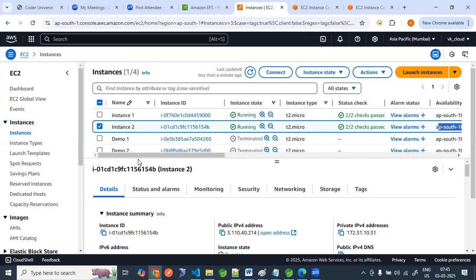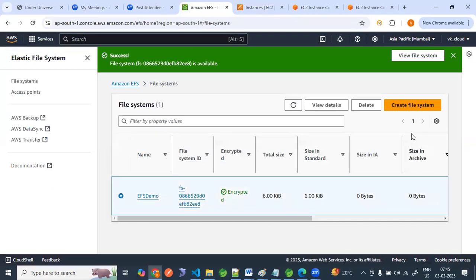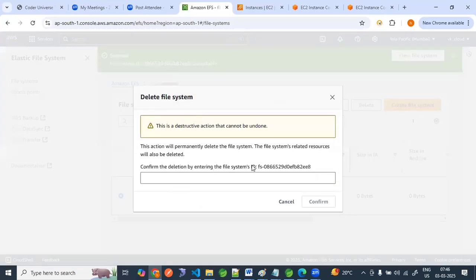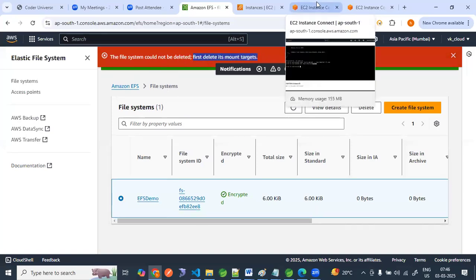Now, how to clean this up? Come back here. You can check here. You can delete this so that your file system will be removed. Now I am deleting this. For deleting this, whatever the file system ID is there, we have to provide that ID and confirm. The file system could not be deleted; first delete its mount target. Okay, fine. It won't be deleted.